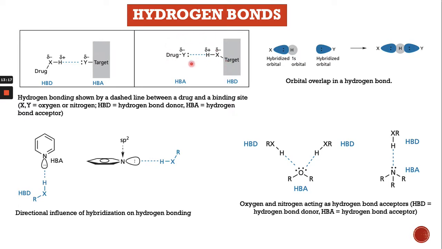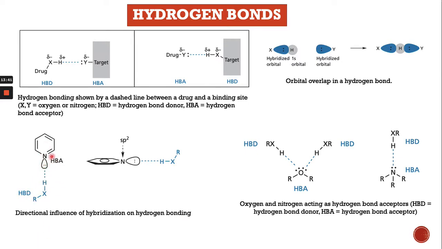Here you can see the orbital overlap in the hydrogen bond, and that's how the hydrogen bond forms. This shows the directional influence of hybridization on hydrogen bonding, with a hydrogen bond acceptor and a hydrogen bond donor.